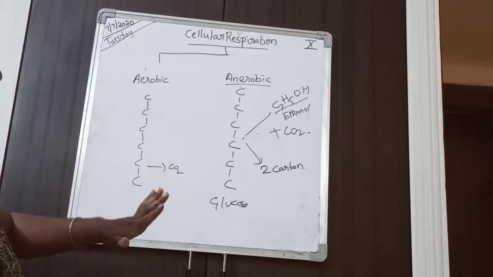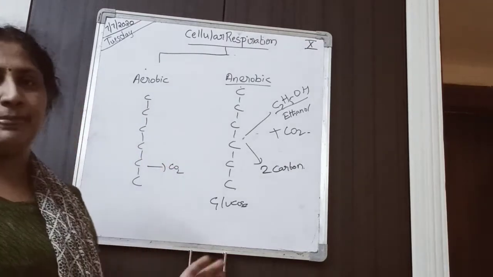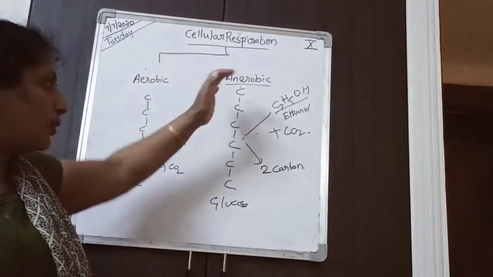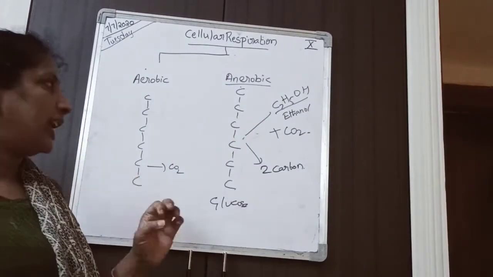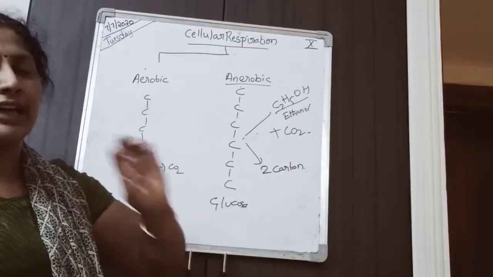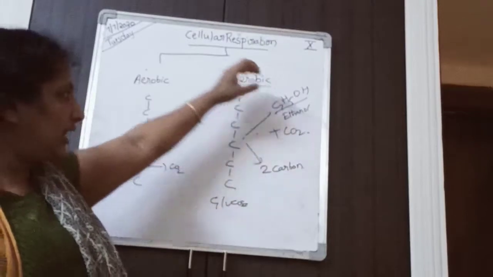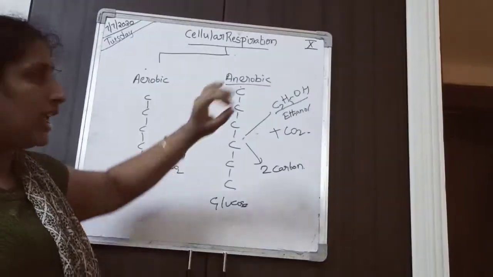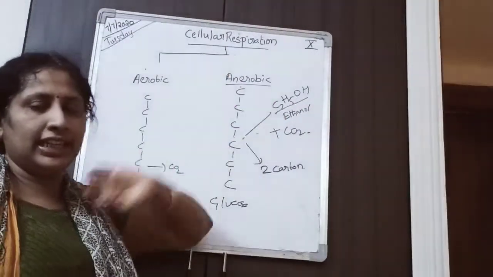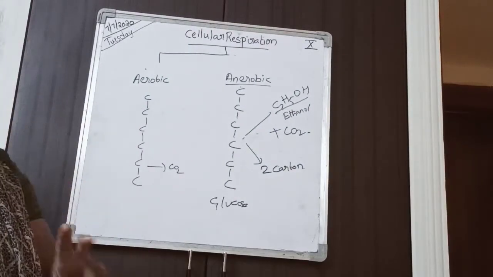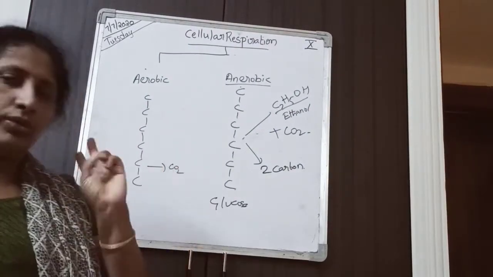Just don't get confused. In anaerobic respiration, the glucose molecule, which has 6 carbons, is broken down into 2 carbon molecules. This is the main product, forming ethanol. In lactic acid also, we have 2 carbons only.